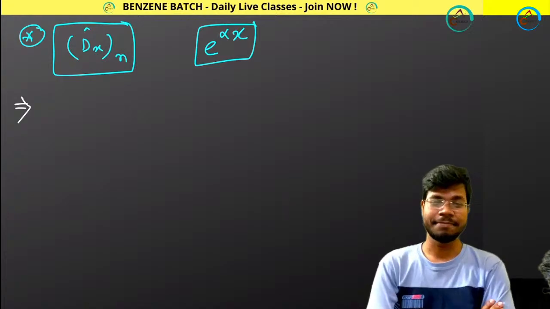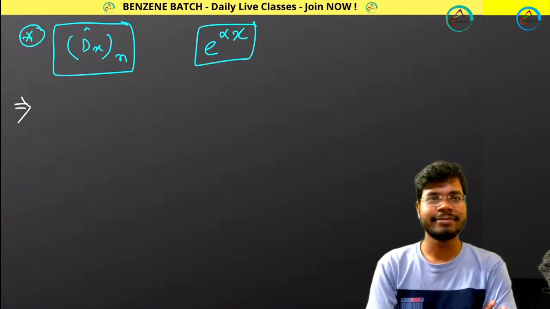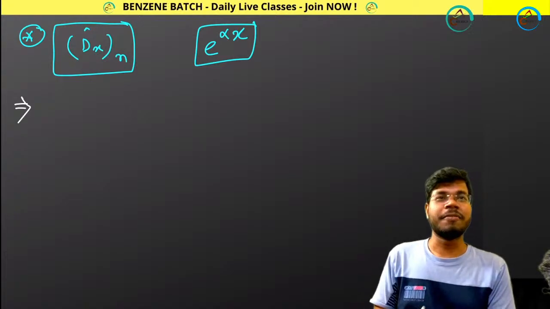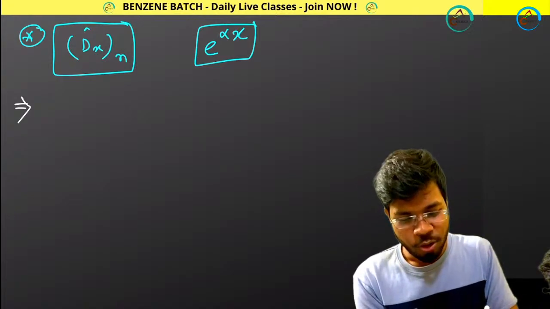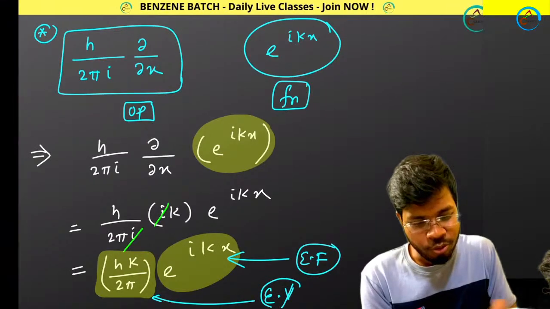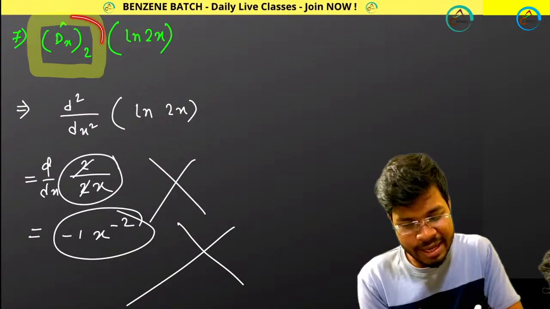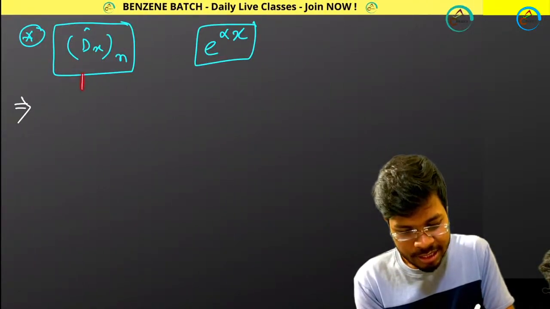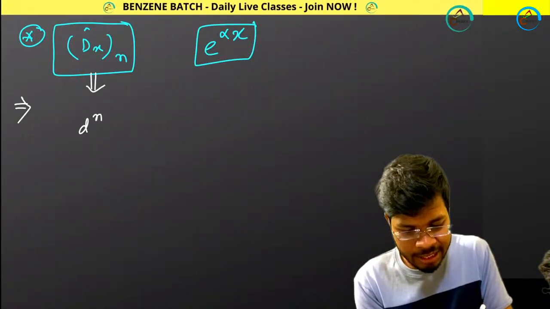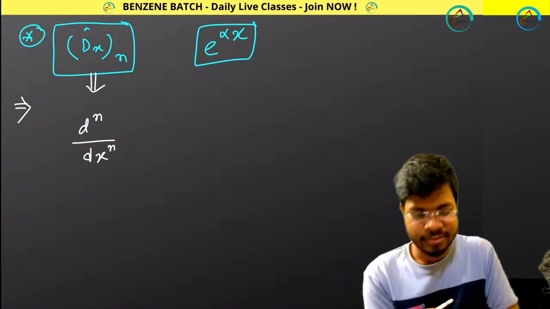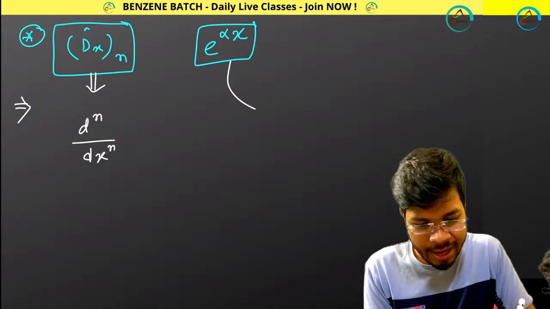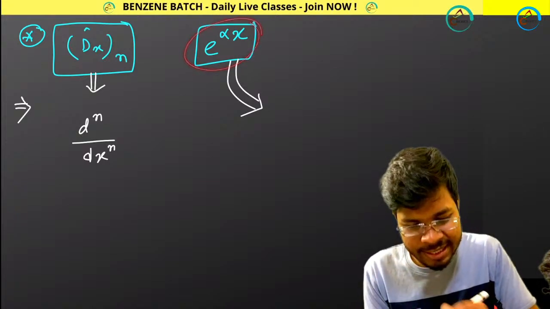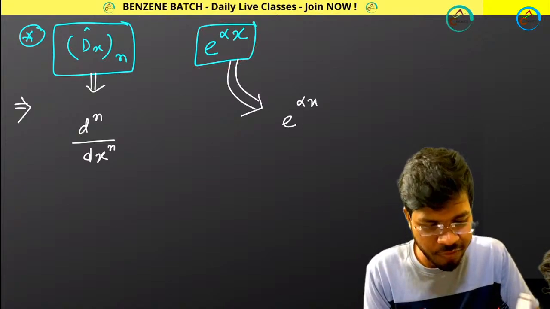Yes, Vignesh, this year you will. Tell me, I am giving you this job. Aniket, alpha to the power n. Very good. So look at this, guys. What do you mean by this? Initially I have shown you already that dx2 is nothing but d2 by dx2. So dxn means dn divided by dxn. And e to the power alpha x is your function.